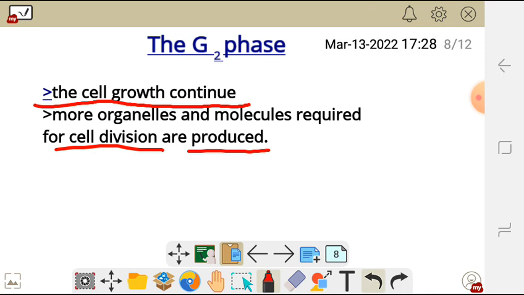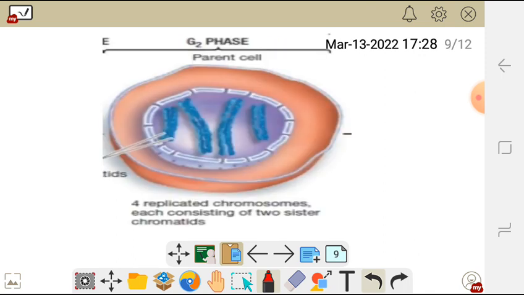Let's look at the picture which shows what happens under the G2 phase. As you can see, the chromosomes which were single under the G1 phase have doubled under the S phase. They are more condensed and more visible under the G2 phase.